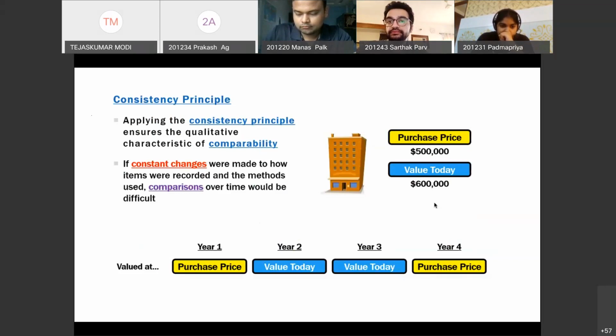But in India, FIFO is allowed, weighted average is allowed, LIFO is not allowed for inventory valuation. And there are a lot of other methods, perpetual inventory and all that. I'll discuss in future sessions if it is a part of our syllabus, of course, right?